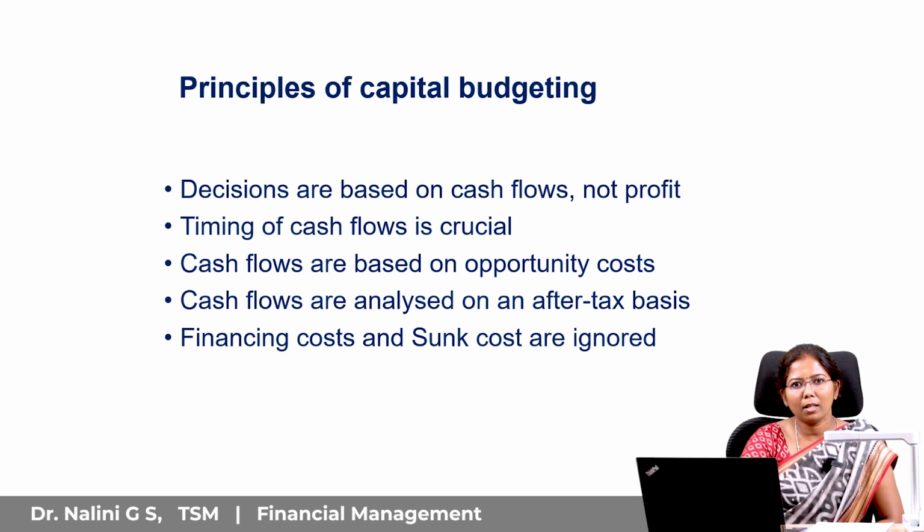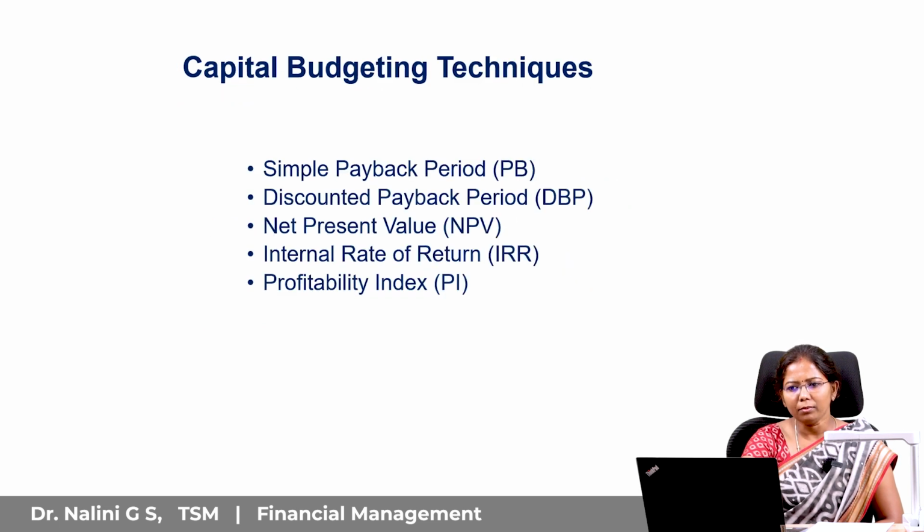I am sure it is a bit confusing now to understand time value of money and opportunity cost; we'll be discussing that in detail in the second module. Cash flows are analyzed on an after-tax basis, and the last one is that finance cost and sunk cost are ignored, because finance cost will be captured in the cost of capital, so here we will ignore that.